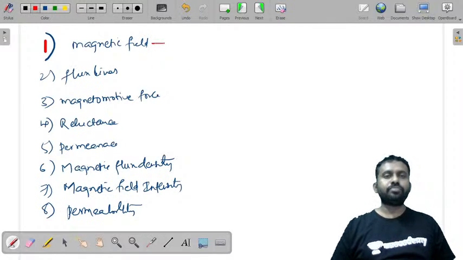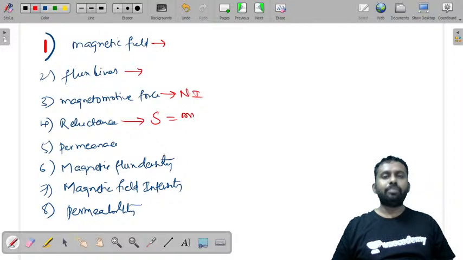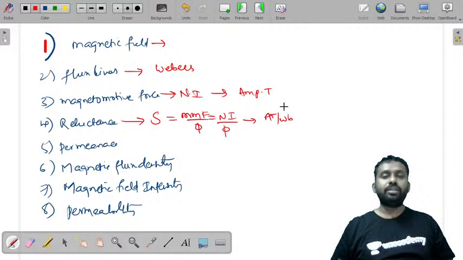Let me tell you, the region around a magnet is the magnetic field, and the imaginary lines around the magnet or a current carrying conductor are the magnetic flux lines, and mmf is N into I. It is the force behind the production of the flux. Reluctance is S, which is mmf by flux, or you can also write it as Ni by phi. The flux lines you have here, and its units are Webers, and the unit of magnetomotive force is ampere turn, and the unit of reluctance is ampere turn per Weber.